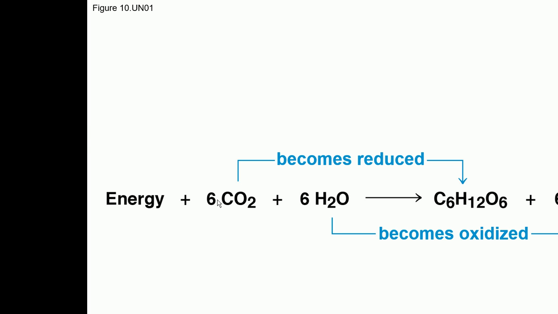So this is basically explaining photosynthesis, input of energy. So it's an endergonic process. Carbon dioxide plus water gives you glucose and oxygen. So carbon dioxide gets reduced and water gets oxidized.